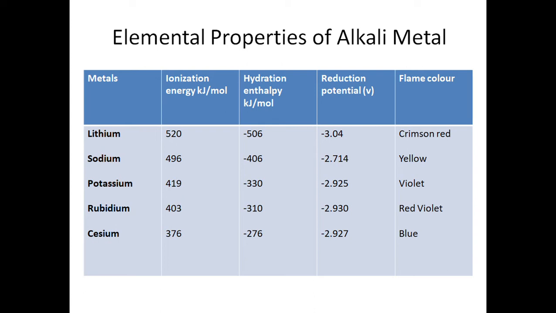This property lets them impart a specific color to the flame, from which they can be identified easily. Lithium has a crimson red flame, sodium gives a yellow flame, potassium a violet flame, rubidium a red-violet flame, and cesium a blue flame.